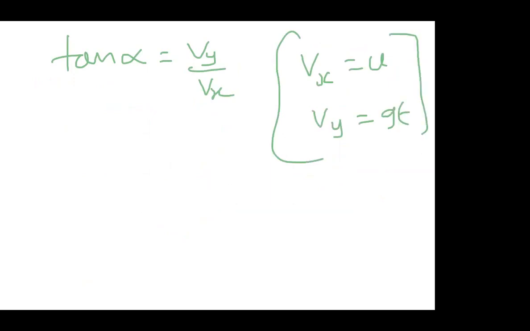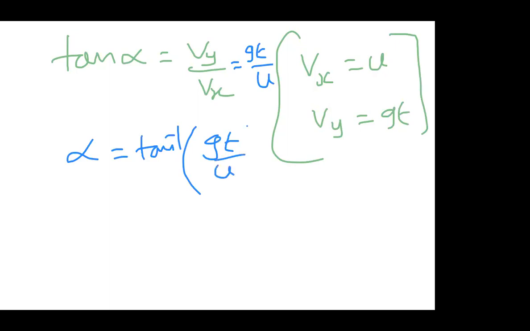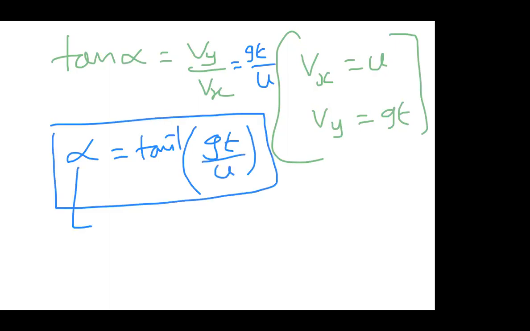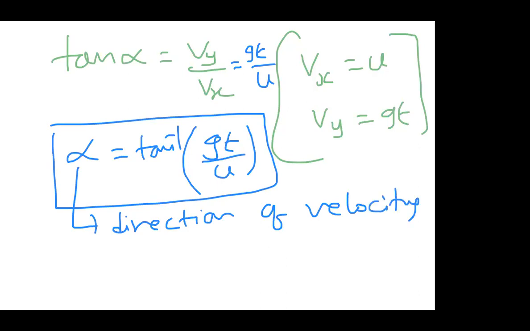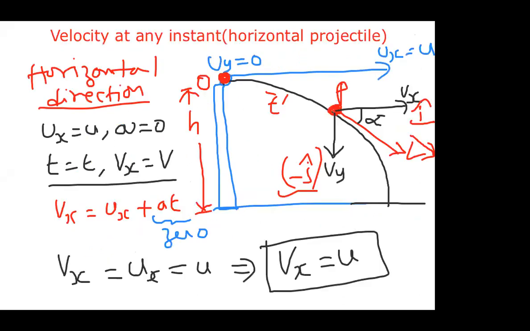Substituting this, alpha is equal to tan inverse of Gt by U. What is alpha called? Direction of velocity at any instant, or instantaneous velocity direction.